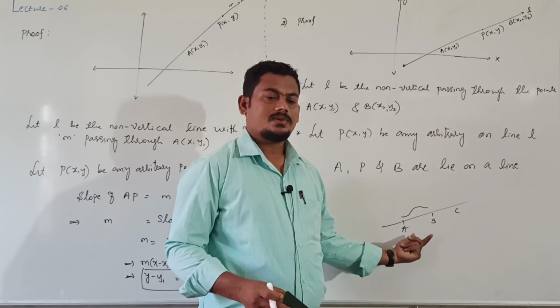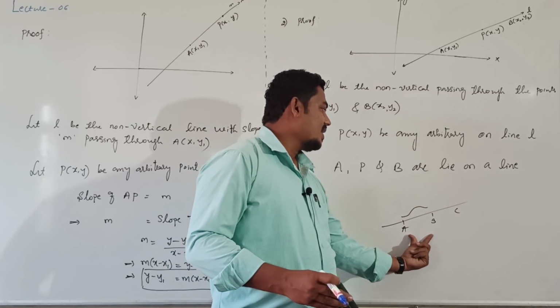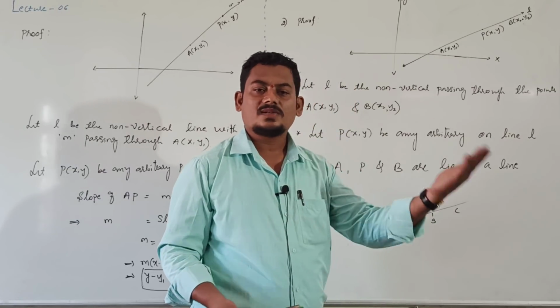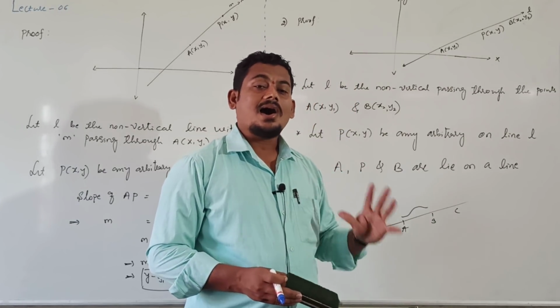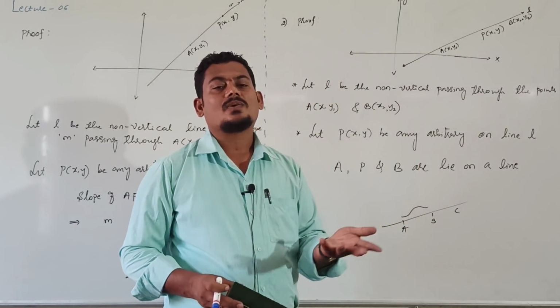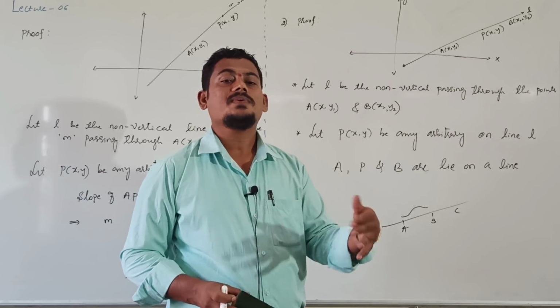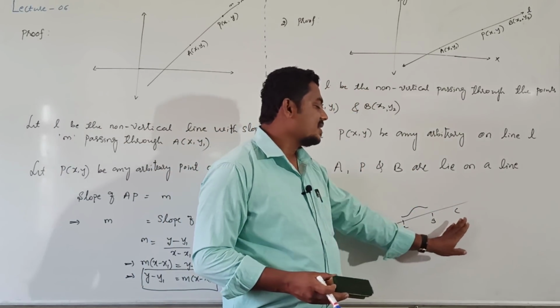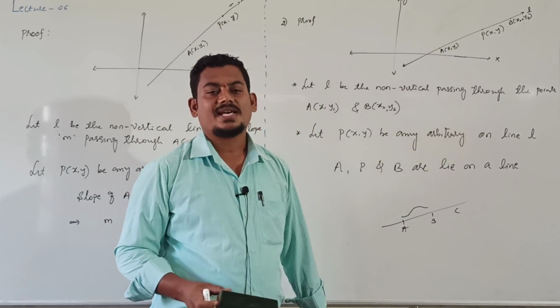Then also they are collinear. One of the basic conditions is slope of AB equal to slope of BC, then clearly the points are collinear.